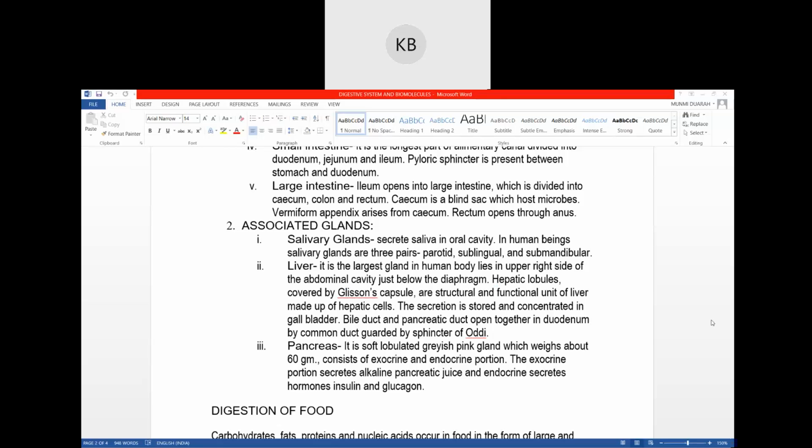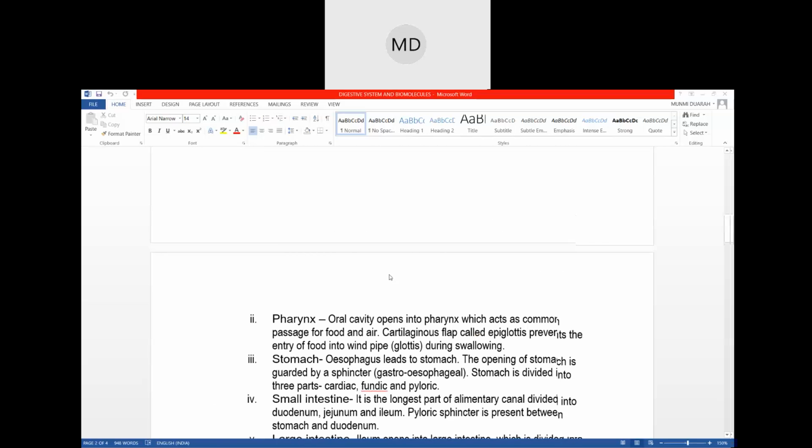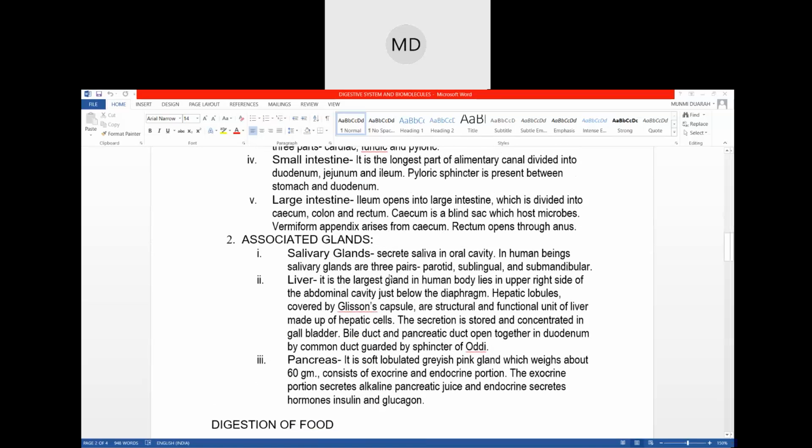Now speak up. Up to how much is done? This portion is done or what? Associated glands is done or what?